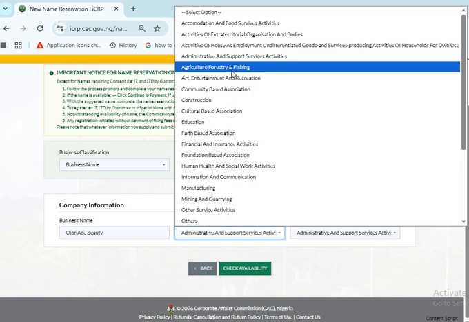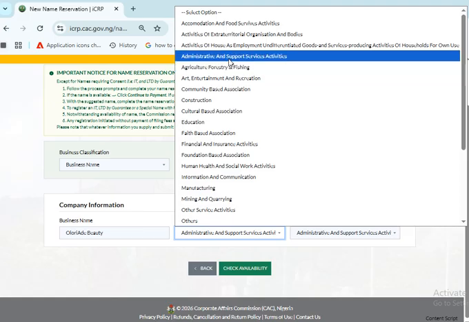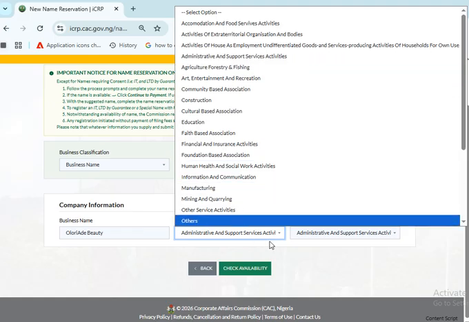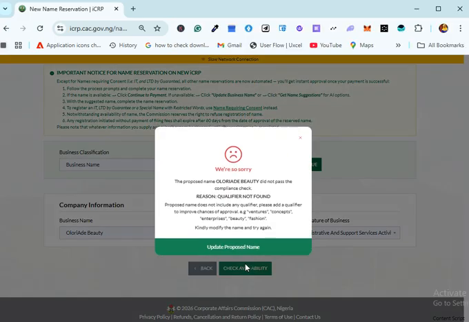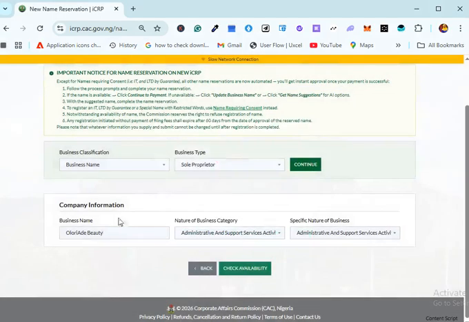So let's click. This one is beauty, right? But for the sake of this video, you can just give it anything. So let's check for availability. See, even though beauty was mentioned here, it is still saying you cannot do it because beauty is not found. Okay, because qualifier is not found, right? Let's do something like this.